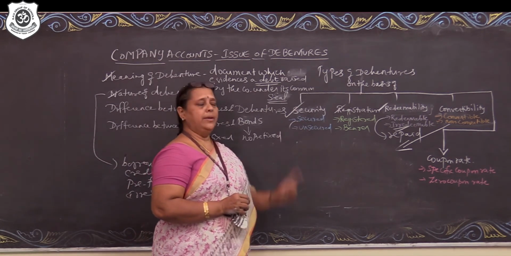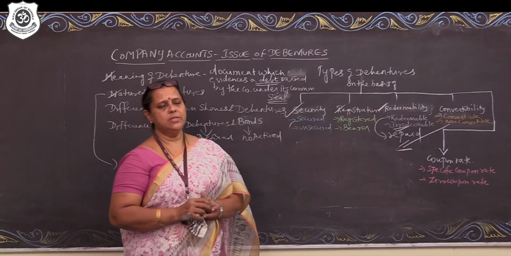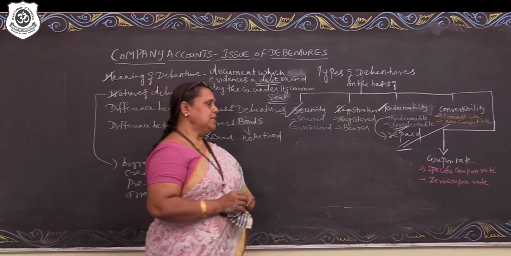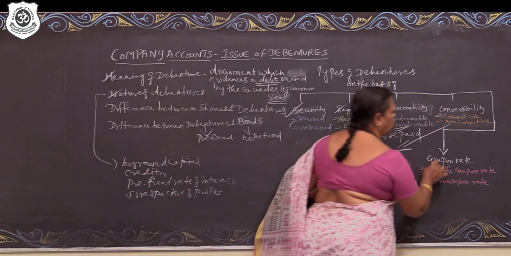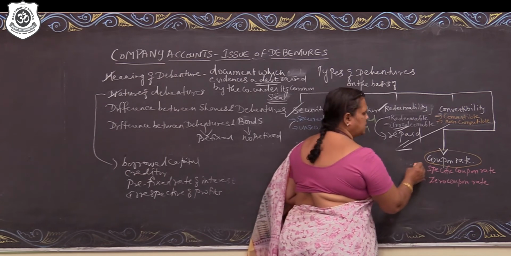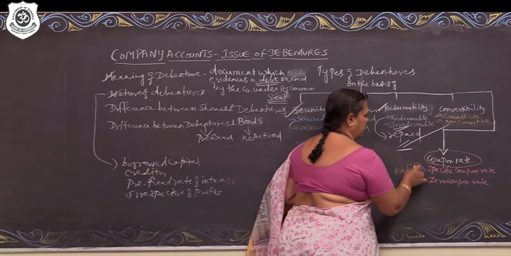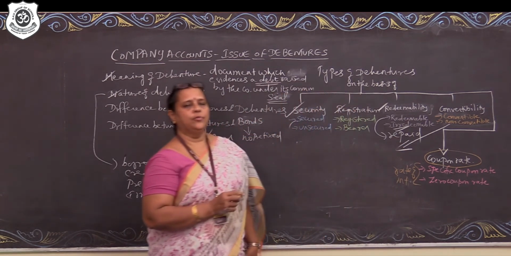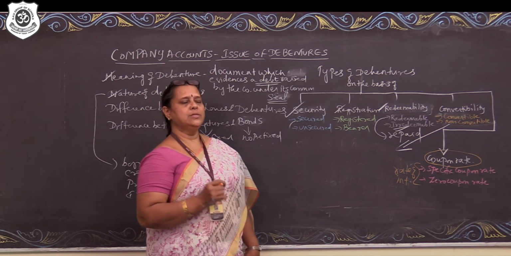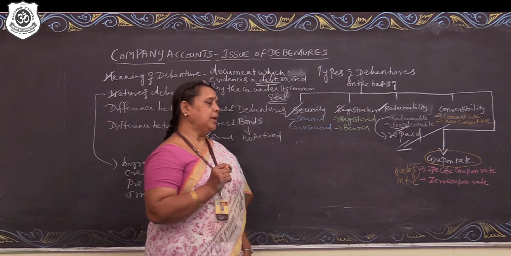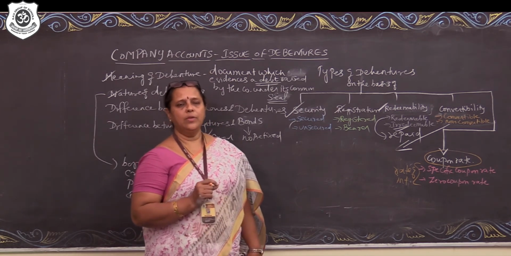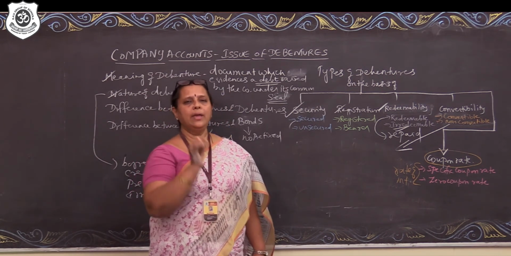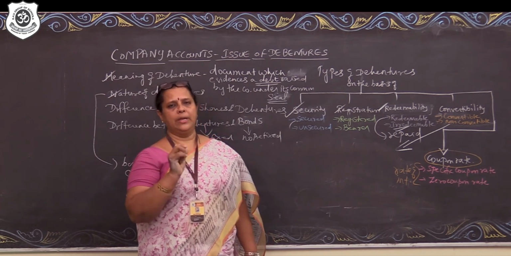So now we have completed convertible and non-convertible debentures. Now we will go to the next type of classification of debentures: classification of debentures on the basis of coupon rate. Coupon rate is nothing but the rate of interest. When the debentures are issued with a specific rate of interest, then we call it specific coupon rate in debentures. So they carry a prefixed rate of interest.